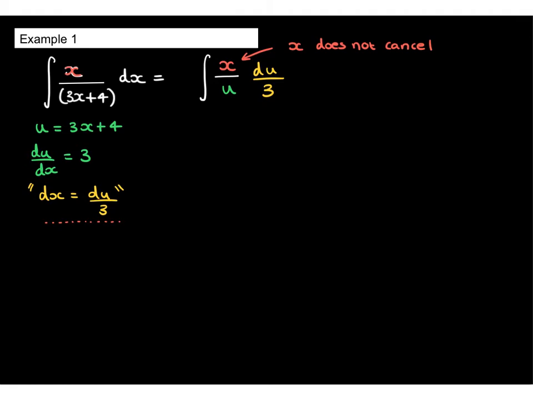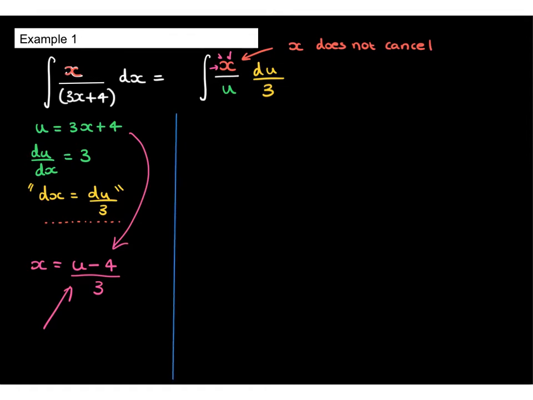So here is what we are going to do. I am going to take this u equals 3x plus 4 and I'm going to rearrange it to the format x equals u minus 4 over 3, and then what I can do is replace x with what it is in terms of u. So the whole integral will then just be in terms of u. Let's have a go at this. We'll just clear a little bit of space for us to do this, and let's try it.